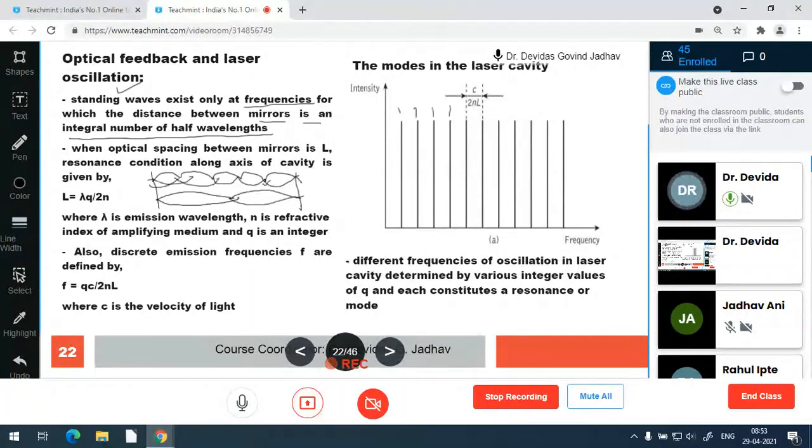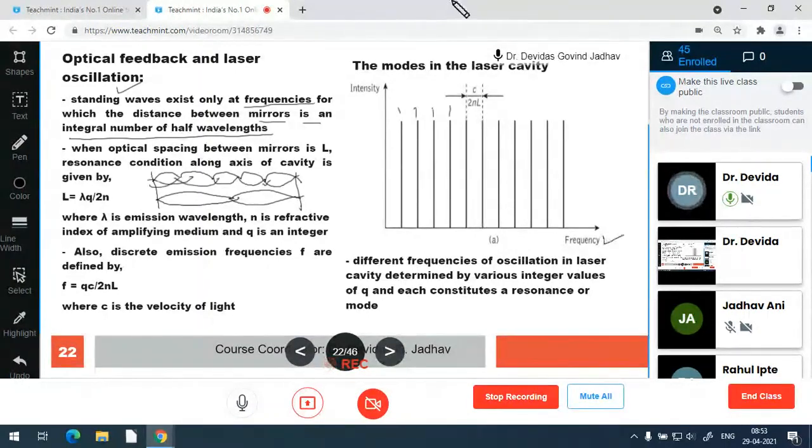So it is a spectrum of discrete frequencies that can be supported by the same amplifying medium. Theoretically, all the frequencies can be generated. So this is the meaning of this graph.